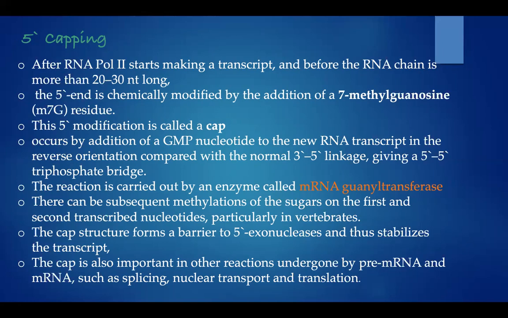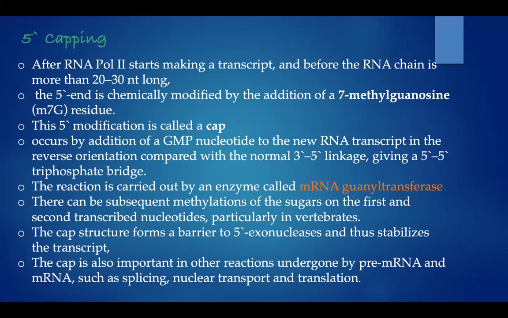So it is going to transfer 7-methyl guanosine to the 5' end. There can be subsequent methylation of the sugar on the first and second transcribed nucleotides, particularly in vertebrates. The cap structure forms a barrier to 5' exonucleases and thus stabilizes the transcript.